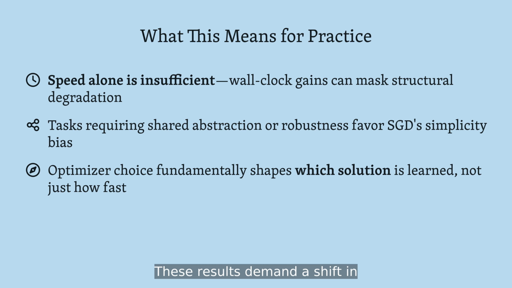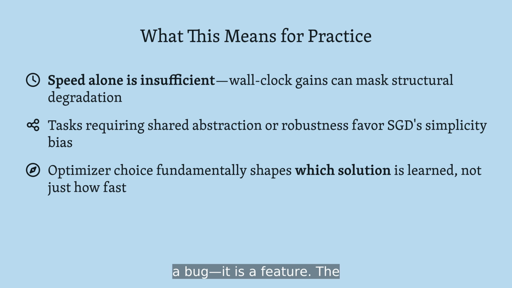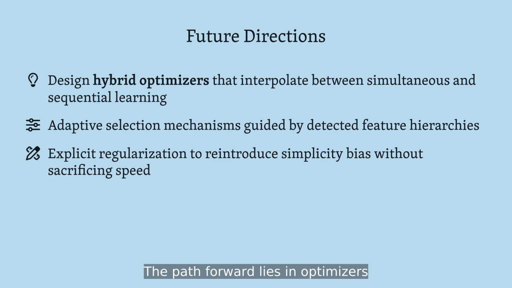These results demand a shift in how we evaluate optimizers. Faster convergence on in-distribution metrics does not guarantee the inductive properties we actually need. For tasks that require discovering shared principles, resisting shortcuts, or generalizing beyond training conditions, simplicity bias is not a bug, it is a feature. The choice between SGD and Muon is not about efficiency, but about alignment between optimizer dynamics and task structure. The path forward lies in optimizers that can flexibly modulate their inductive bias.